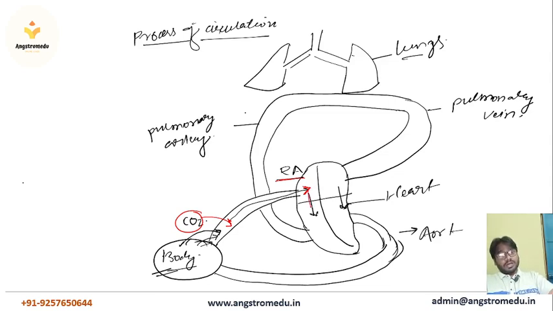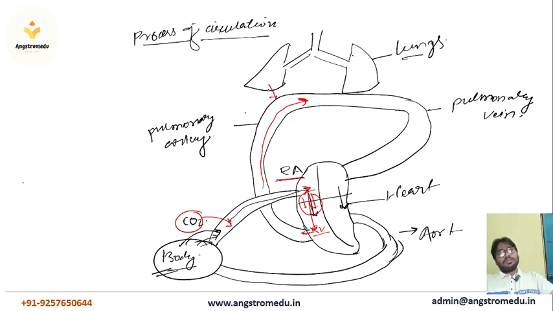Now, the tricuspid valve, which I have already explained in the structure of the heart, there are two types of valve present: one is the tricuspid valve and the second one is the bicuspid valve. The tricuspid valve is present between the right atrium and right ventricle, so the blood moves from the right atrium to the right ventricle through this tricuspid valve. Now the deoxygenated blood reaches the right ventricle, and from the right ventricle this deoxygenated blood will move and reach the